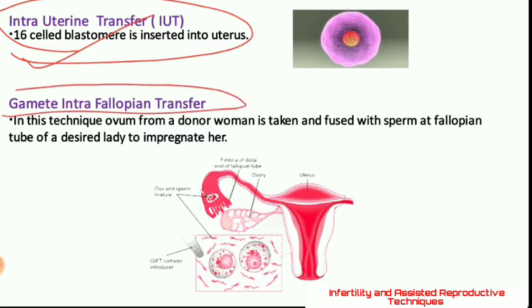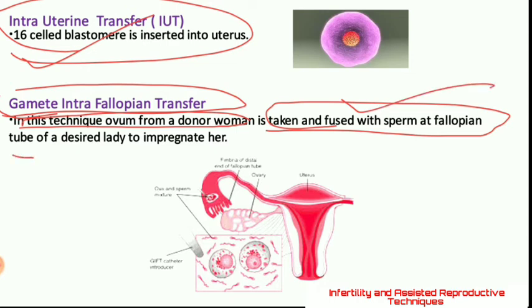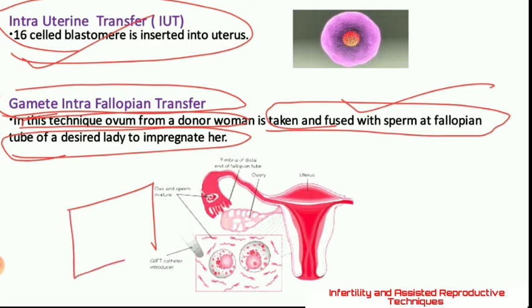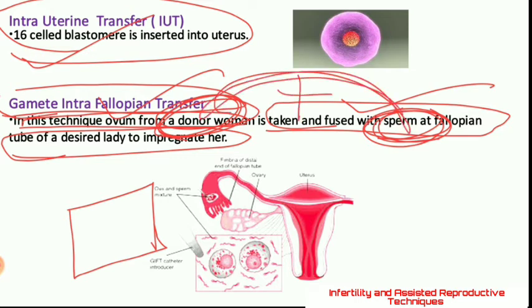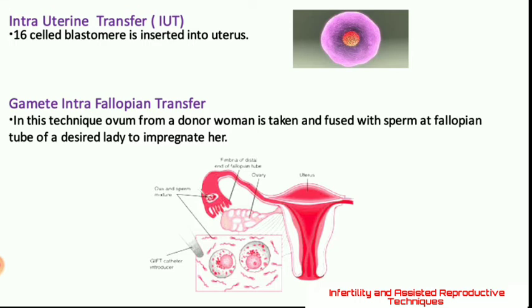Next one is gamete intrafallopian transfer. In this technique, ovum from a donor woman is taken, and then it is fused with the sperm at the fallopian tube of a desired lady. Suppose there is a lady who is not able to produce the ovum, then this ovum is taken from a donor woman, and the sperm from the partner of that particular lady is taken, and these two are fused, and then they are implanted into the subject lady's uterus, where she gets impregnated and then she can bear the child.